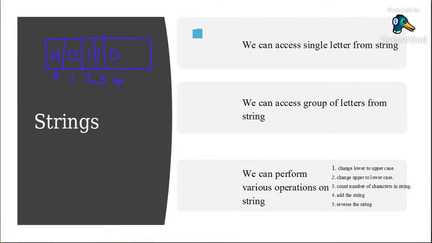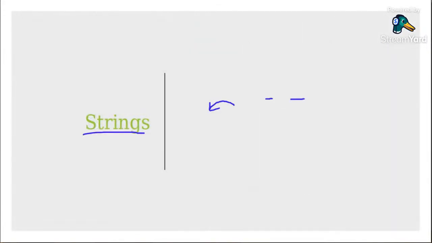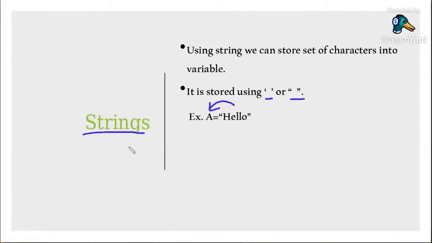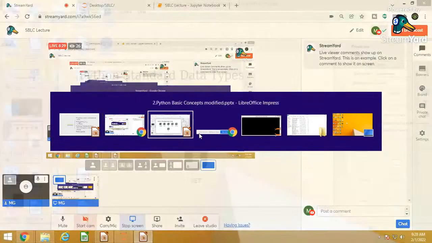So string, as I have told, is nothing but a data type in Python where you are storing a set of characters into the variable, and that must be in single inverted commas or double inverted commas. If you are storing in single or double inverted commas, that will act as a string. And by default, from the input function or input method, you are taking input as a string. As well, string is immutable. So I will show you in the Jupyter notebook how it works.